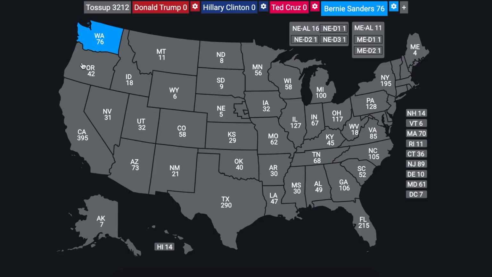I also think he would win Oregon, a similar, very progressive state, maybe a little less than Washington, but a state Bernie Sanders would win nonetheless. Same goes for Hawaii, so I think he would also win its 14 electoral votes, leading to a total of 132 electoral votes just by winning Washington, Oregon, and Hawaii.